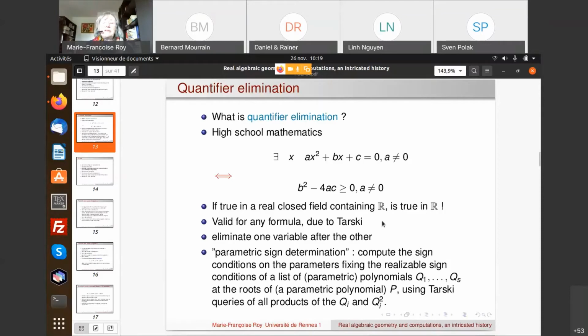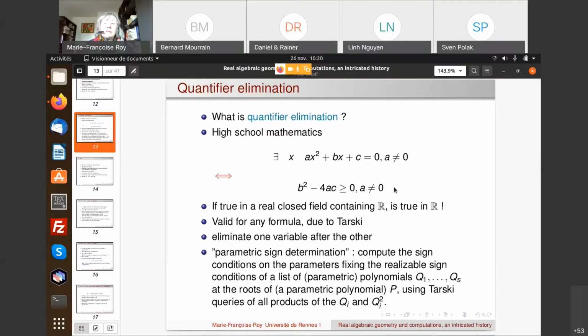And why do we call it quantifier elimination? Because here we have an existential quantifier, and here we don't have a quantifier at all. The variable x has disappeared. So the quantified variable, which appears in this formula here, disappears after we make the quantifier elimination.